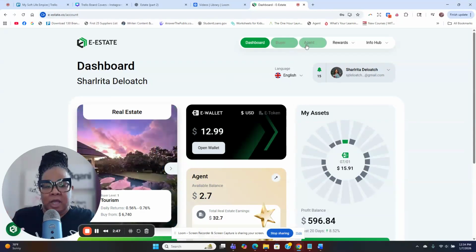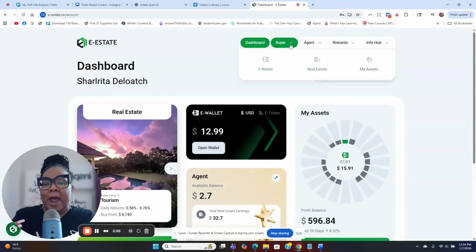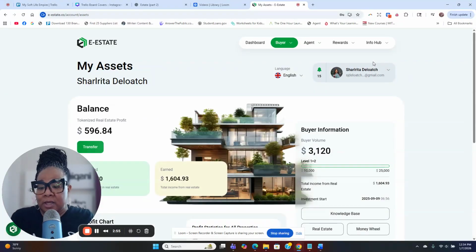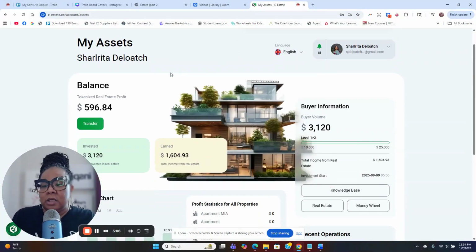So that's the great thing about this, that you don't have to buy a whole house or a whole anything. You can take as little as $10 and you can invest in a fraction of a property. And this is great because we are utilizing tokenization. Okay. So we got your crypto plus real life real estate. These are real buildings. This is not like metaverse or anything like that. These are real buildings. These are real places. And the company is paying us.